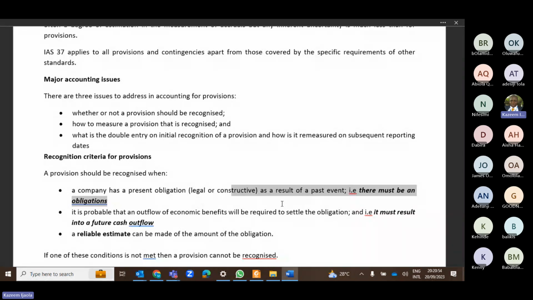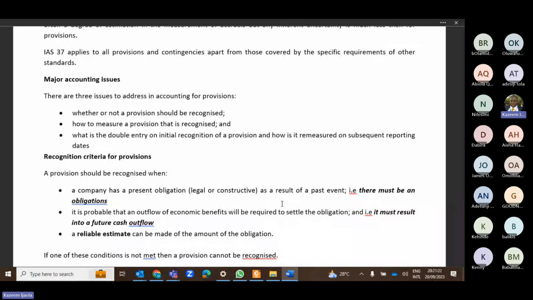And to some extent, it is enforceable in the court of law. So you need to be very careful with what is referred to as a constructive obligation. Because if you have been performing an action in the past through which you have already created a valid expectation that you will continue to honor the obligations, then that might warrant what is referred to as a constructive obligation. But legal obligation, that one is straightforward. The document is signed, there is an agreement, either it is a law or something.